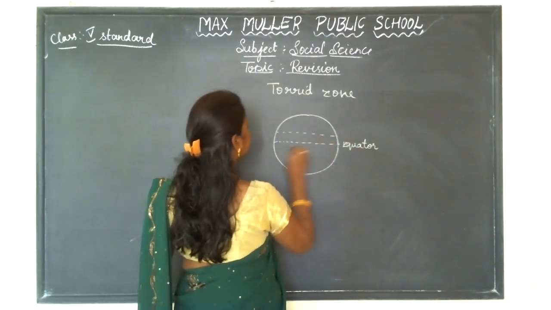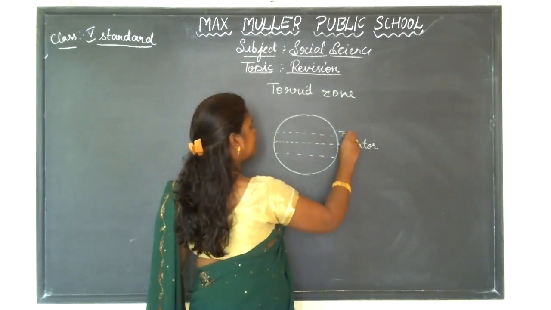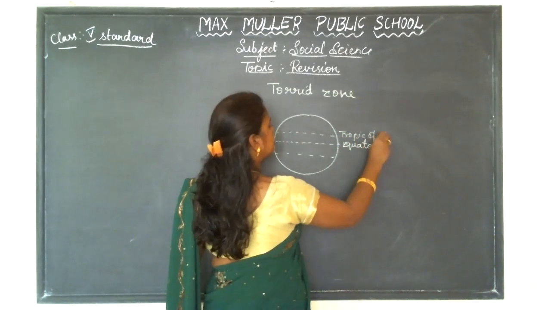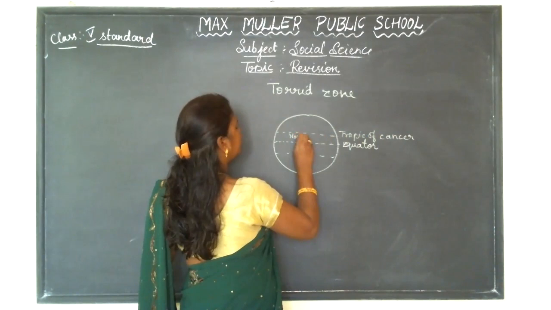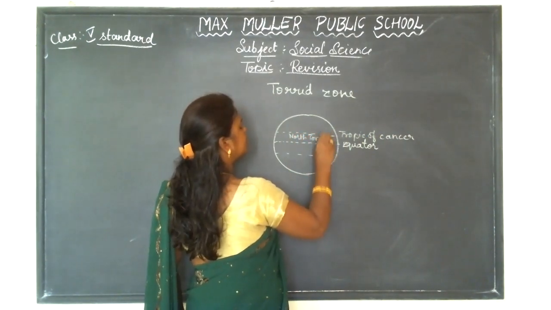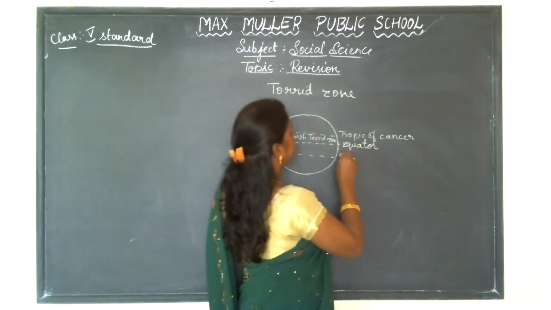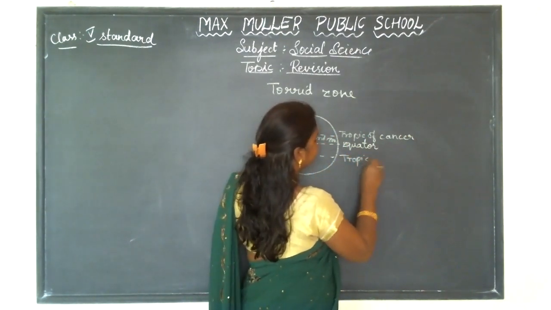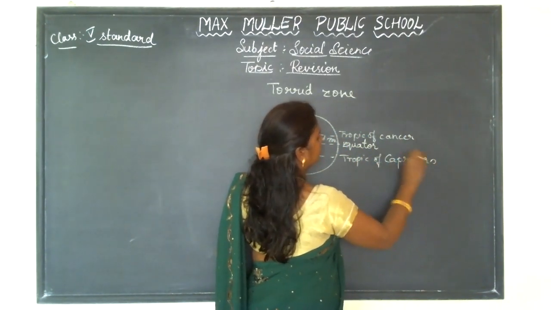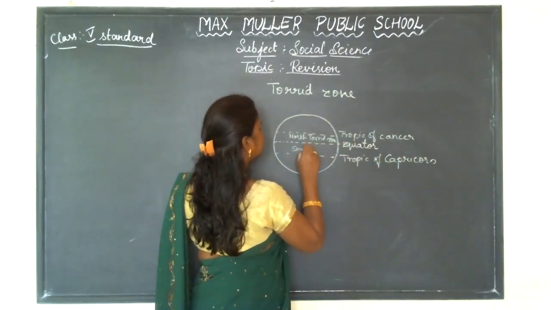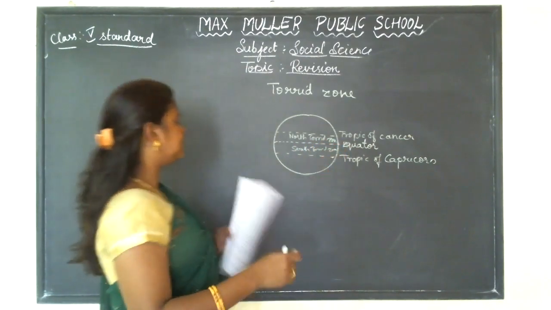In the north, from the equator to Tropic of Cancer in north is called North Torrid Zone, and whereas from the equator to the Tropic of Capricorn is South Torrid Zone.